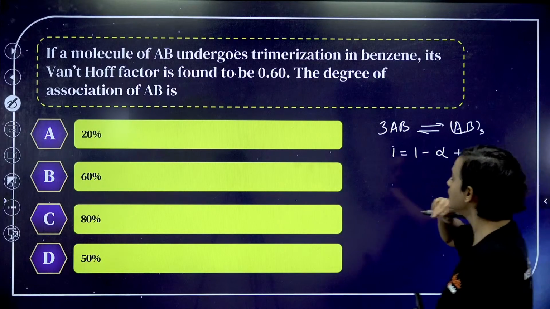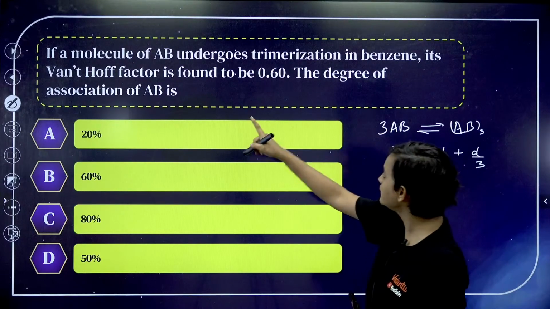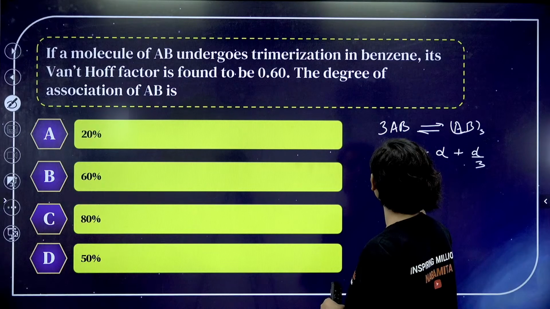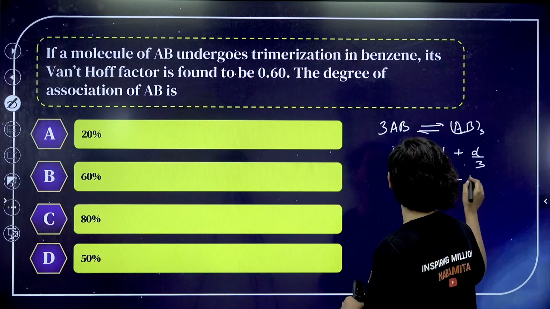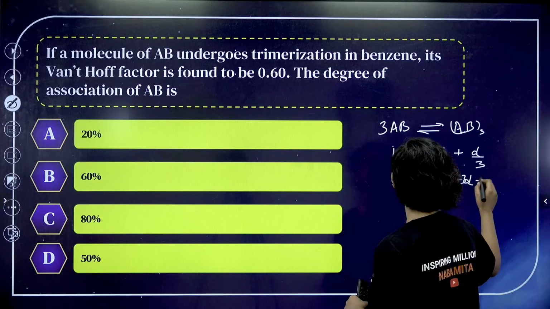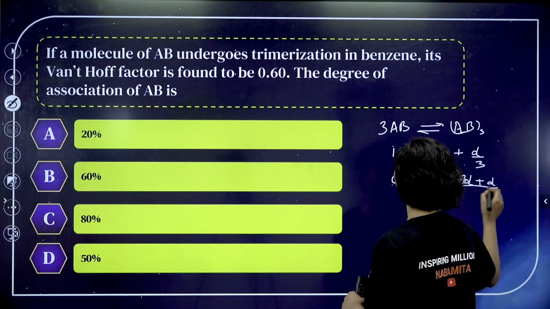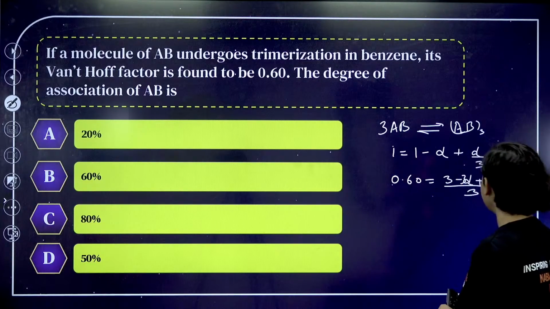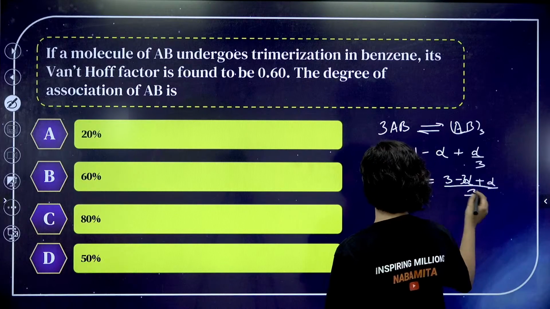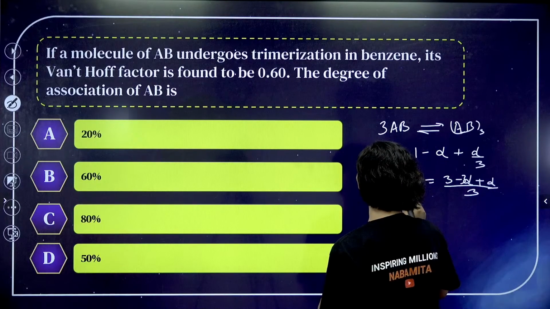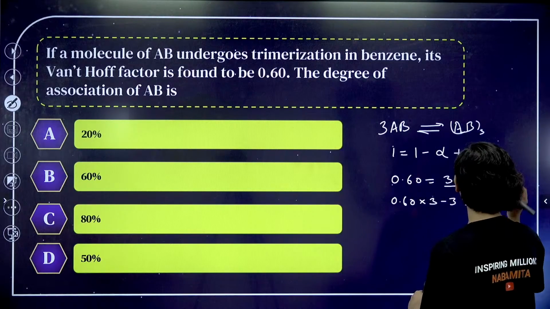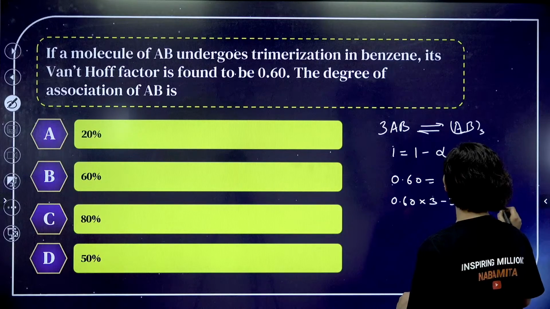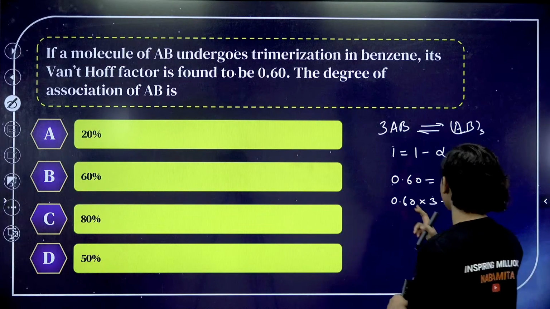The Van 't Hoff factor is already given as 0.60. So 0.60 equals (3 minus 3 alpha plus alpha) divided by 3.